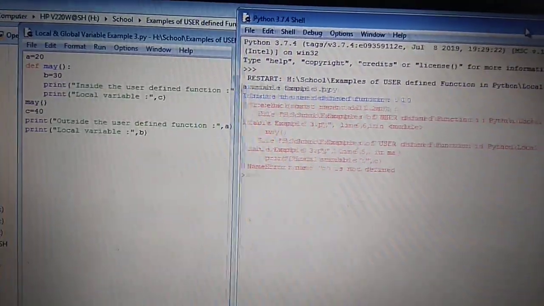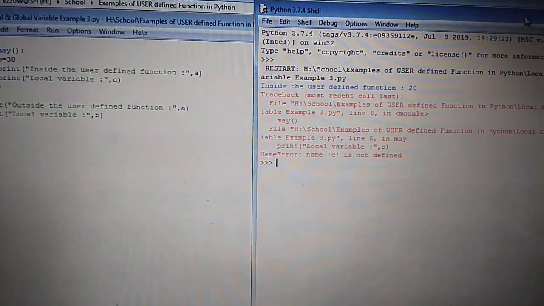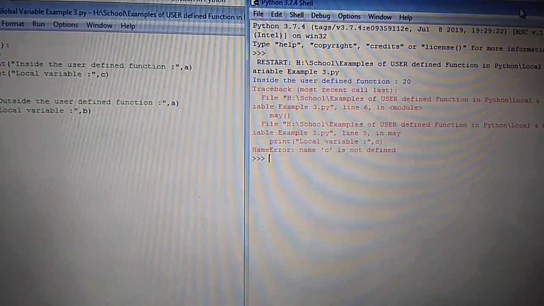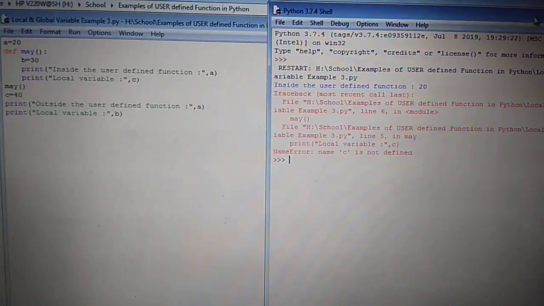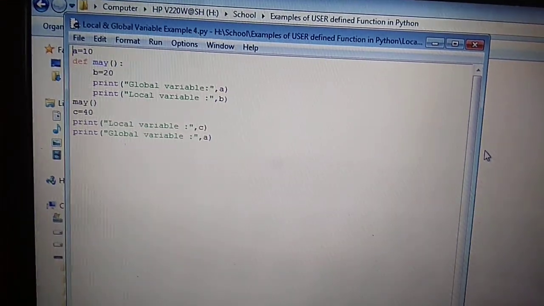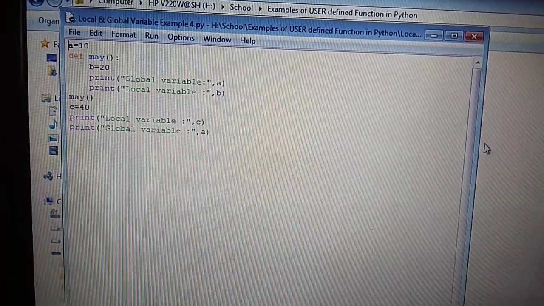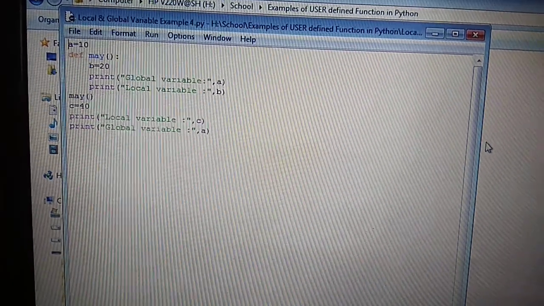It generates the output of line number first inside the function name may. Inside the user defined function, the value of a should be 20. After that, it returns the name error because c is not defined before the function. Now we move to the next example of local and global variable.